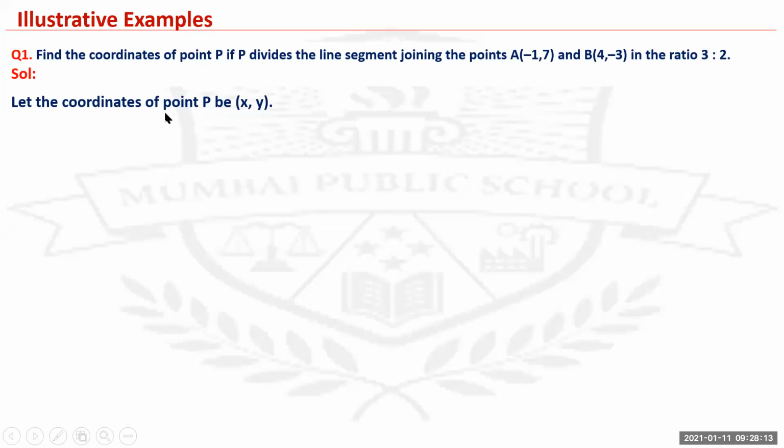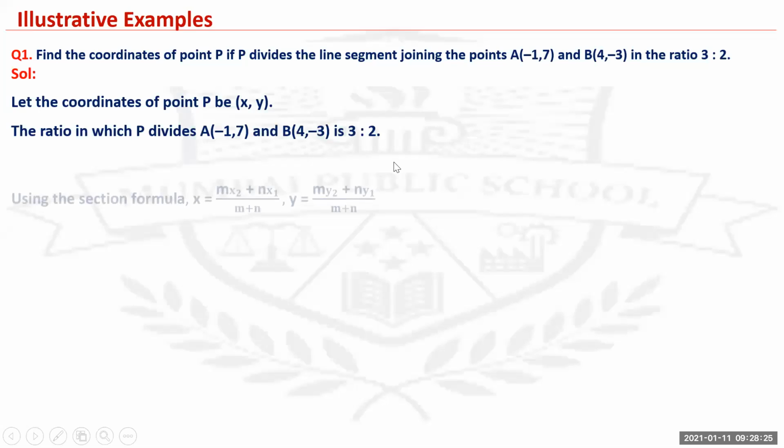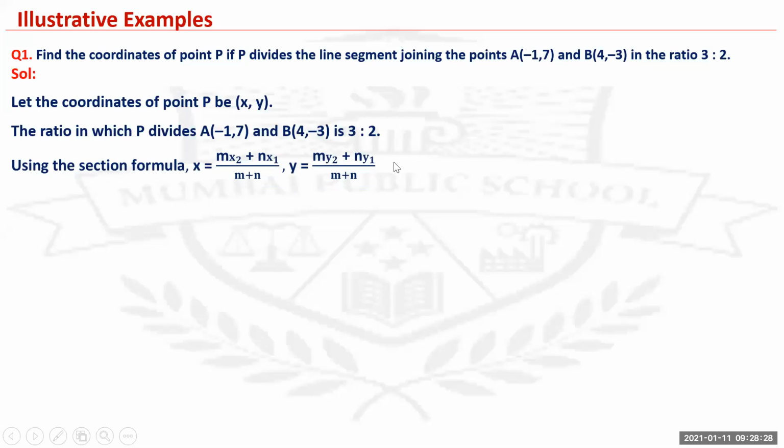So let the coordinates of point P be (x, y). The ratio in which P divides A (-1, 7) and B (4, -3) is 3:2. So using the section formula, x equals (mx2 + nx1) upon (m + n) and y equals (my2 + ny1) upon (m + n).